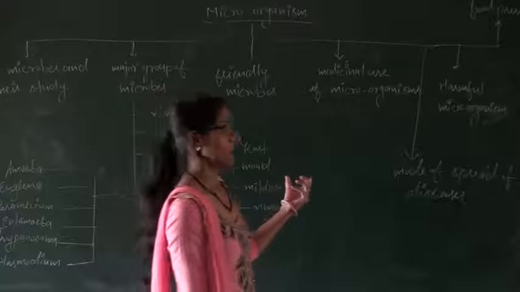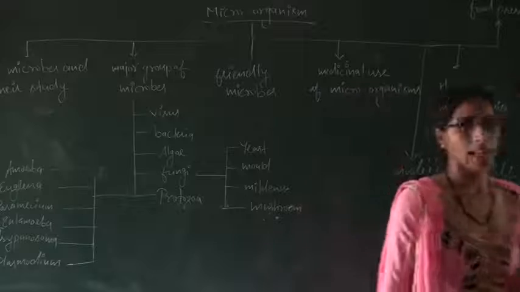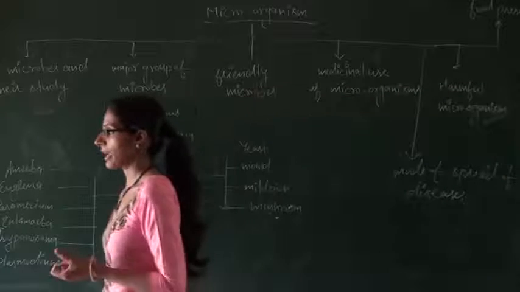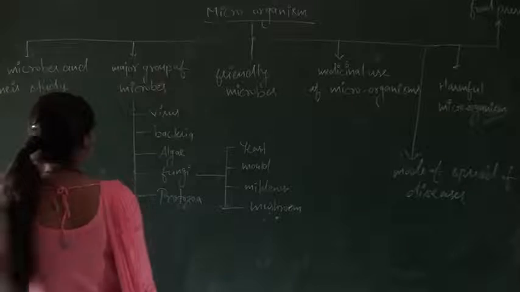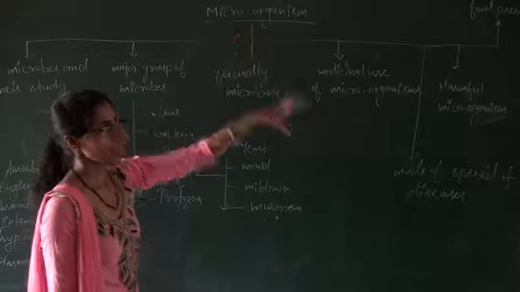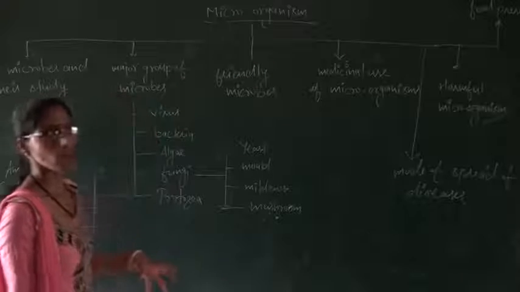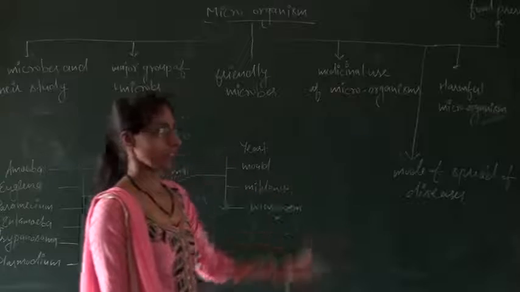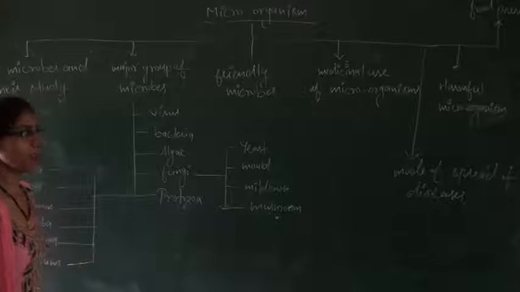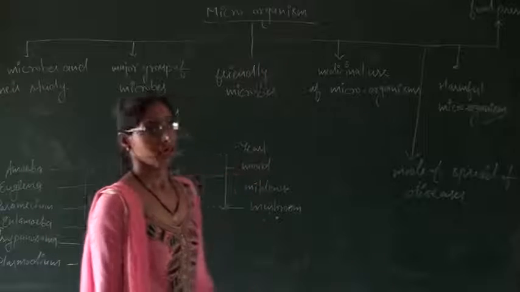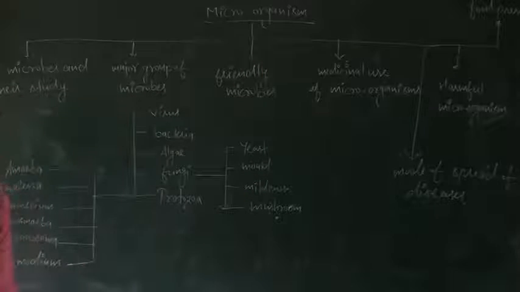Some organisms are seen with the naked eye, and some are seen with the help of an instrument, that is, a microscope. So microorganisms are those groups of organisms which are seen with the help of a microscope, because the size of these microorganisms is very small, so they cannot be seen with our naked eyes.